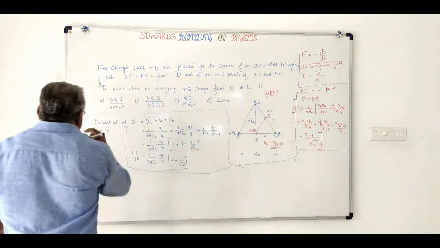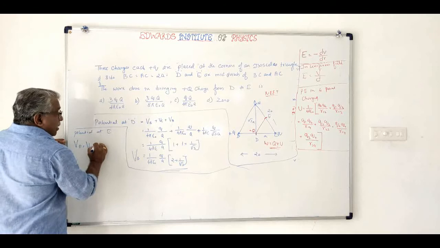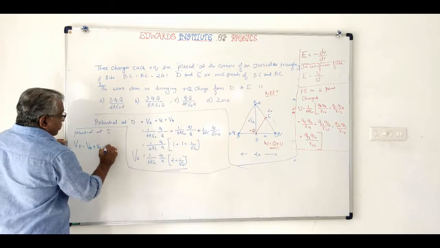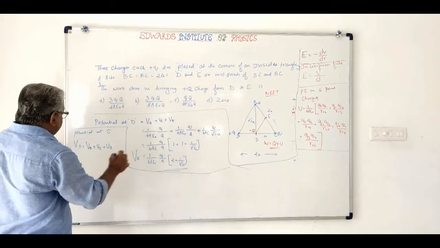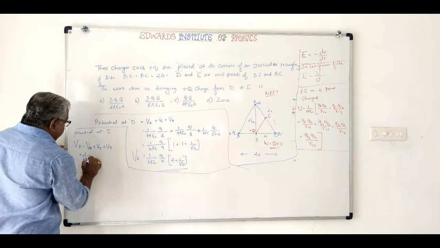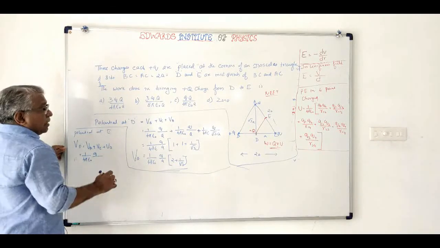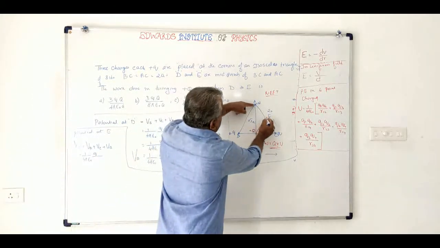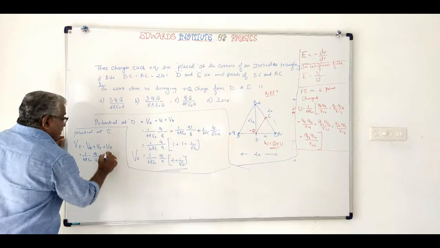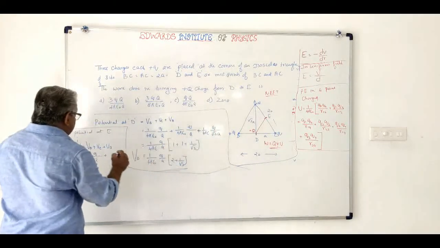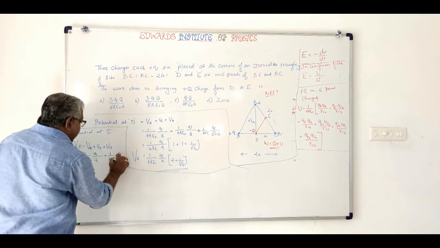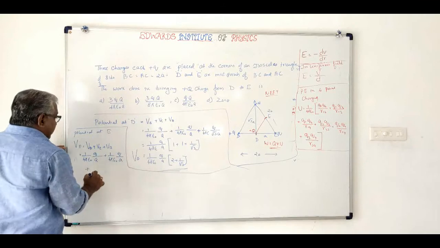So the potential will be VA plus VC plus VB. VA will be 1 by 4 pi epsilon 0 Q by this distance, 2A by 2, that is A, plus VC, which is also at distance A, 1 by 4 pi epsilon 0 Q by A, plus